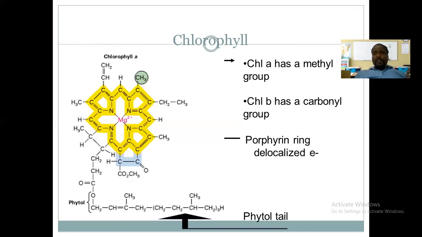This porphyrin head, made up of four pyrrole rings, contains nitrogen-containing rings.